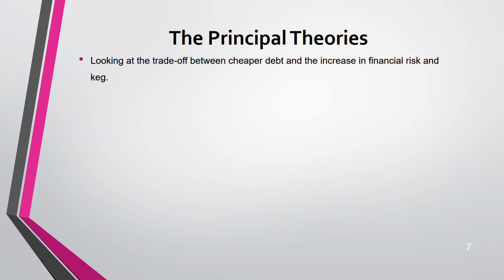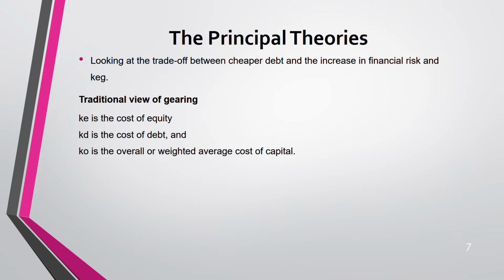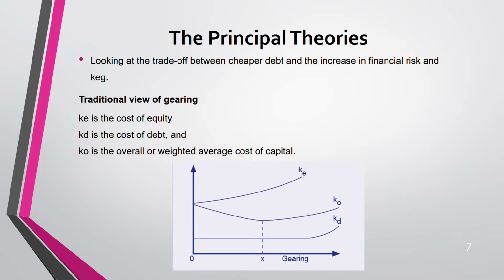That is KE. This is a traditional view of gearing. This is how traditionally people view gearing. KE is the cost of equity, KD is the cost of debt, and K0 is the WACC. This is the diagram. You don't have to draw the diagram in AFM. Not needed. Do not memorize the diagram. Just understand. And if you see here, from this diagram, you can see KE is the highest. K0, WACC, is in between KE and KD. KD is the lowest.